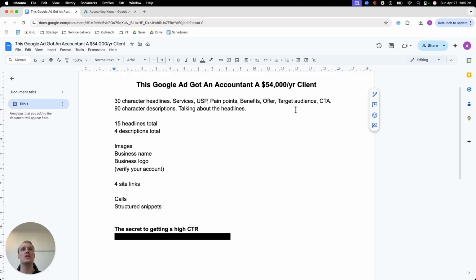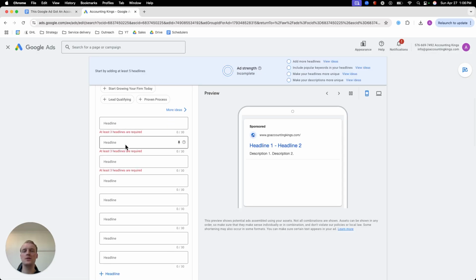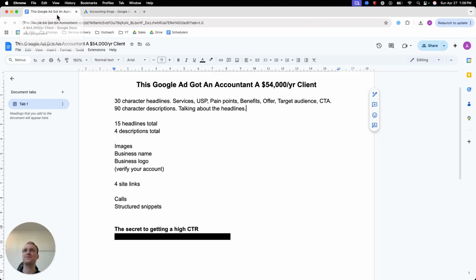And then also CTA, call to action. This is a combination with the offer. So CTA can be combined with the offer, so you can have schedule your free consultation now. Then you combine them, which again, you only have 15 headlines. It can be a really good thing. So don't overcomplicate it. In the headlines over here, you just take some time, open a spreadsheet where you put in a couple of variations. Be critical, of course, with what you think works best, and then just get to action and create your headlines. And then we go to the descriptions.